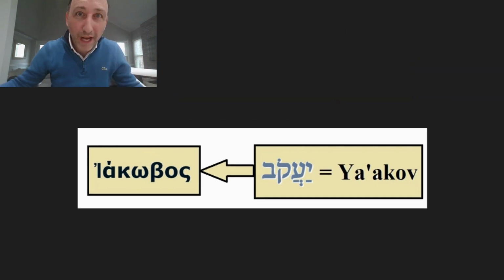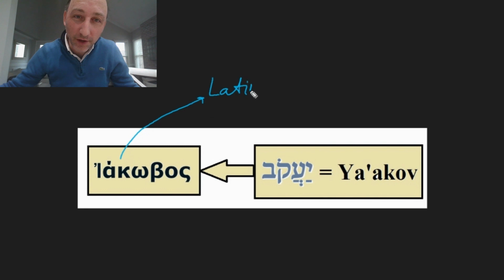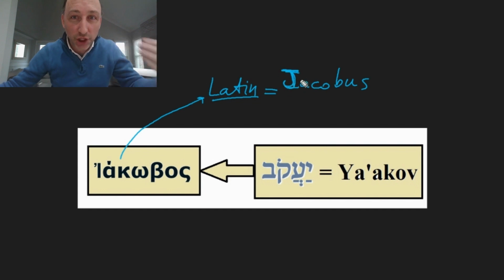Well, what happened was that from the Greek Jacobos, we got to the Latin of the Vulgate, which put it into Jacobus, or with the Latinization of the I into a J, that still would sound as a Y, Jacobus, but written with a J, which is still very similar to the Greek.